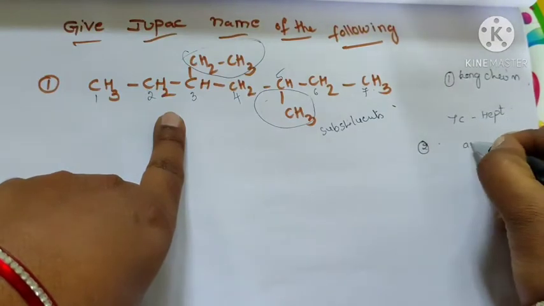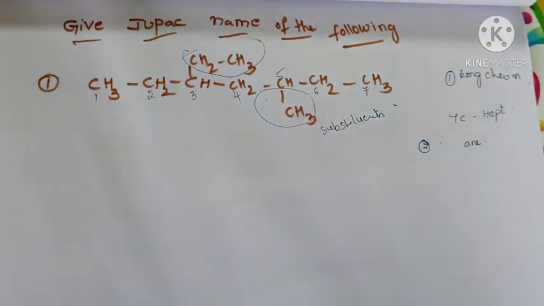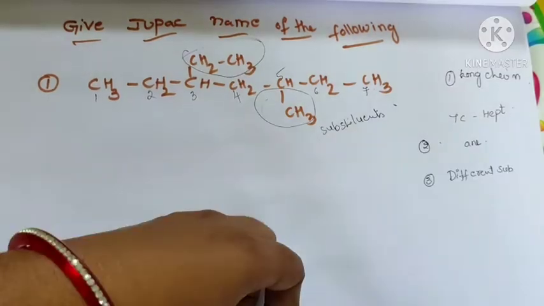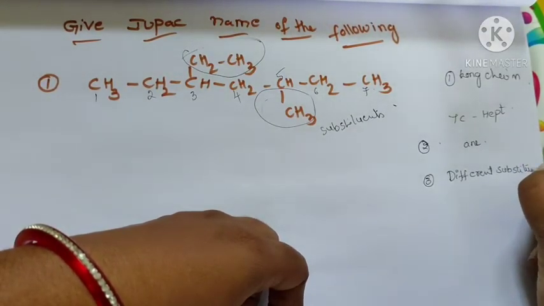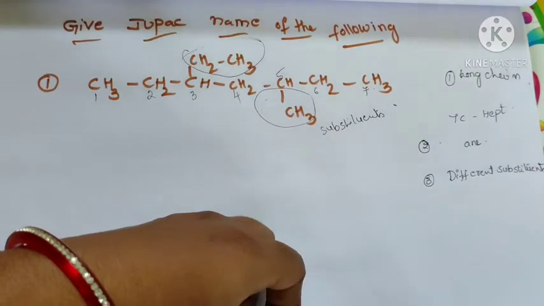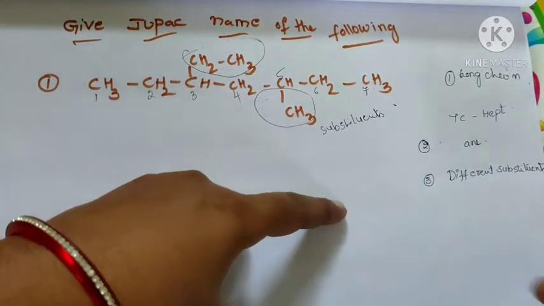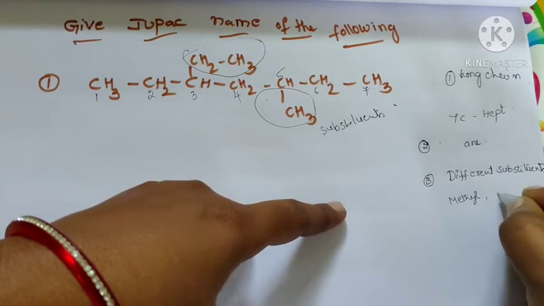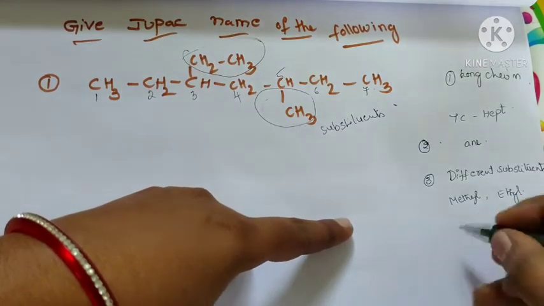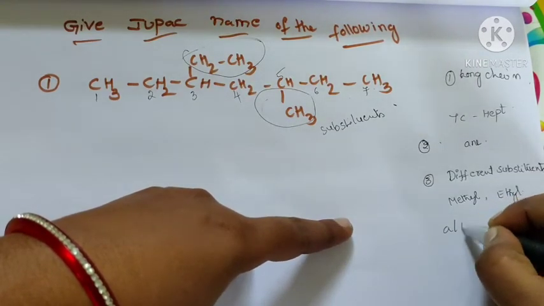And the third one: different substituents are there, ethyl and methyl. CH3 is the methyl and C2H5 is the ethyl substituent. So they are written in alphabetical order: ethyl, methyl.